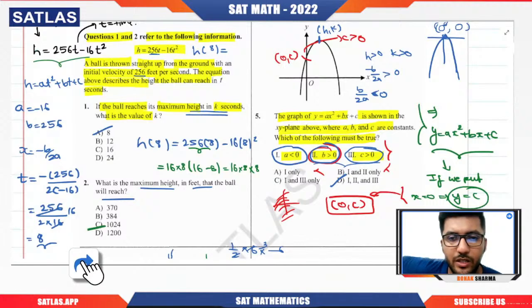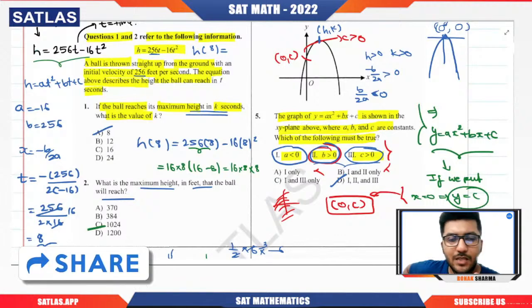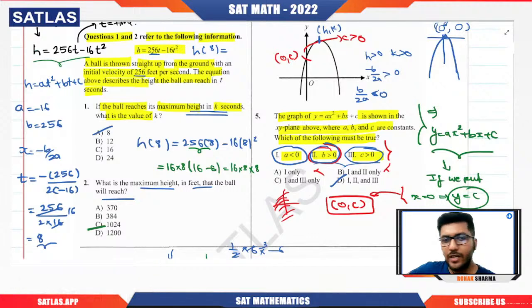Trust me, many students don't like this type of question; they are not able to do it in the very first go, or at least they spend too much time. But once you get the idea of what to focus on while finding the sign of a, b, c: for a, check the upward and downward nature. For c, check the y-intercept. And for b, check the vertex, in which quadrant it is lying.